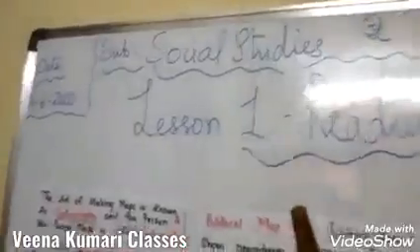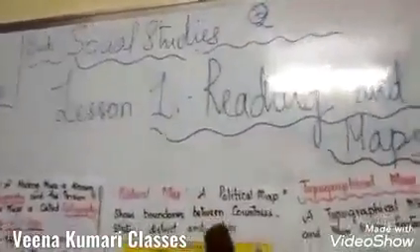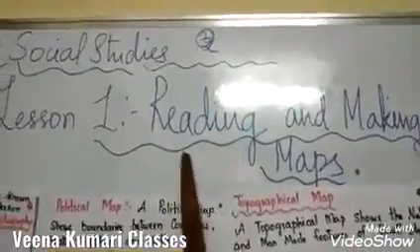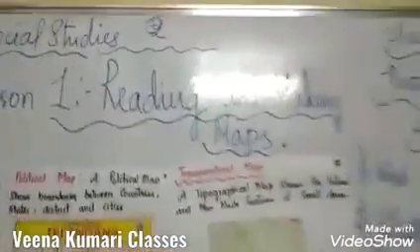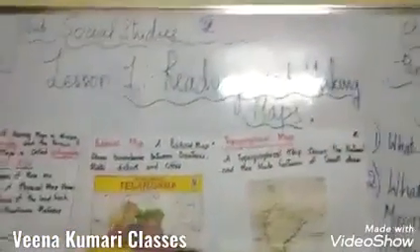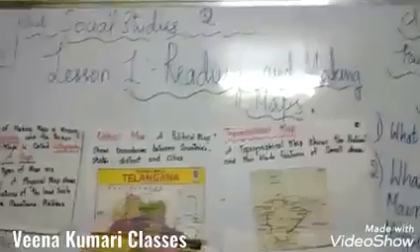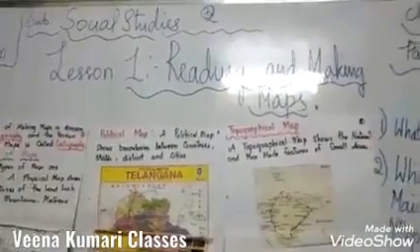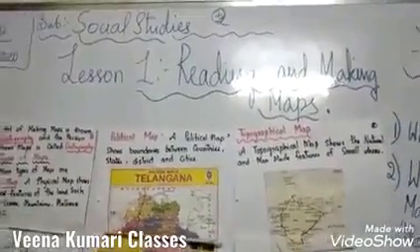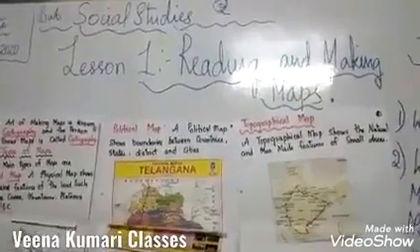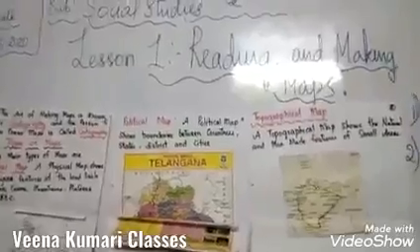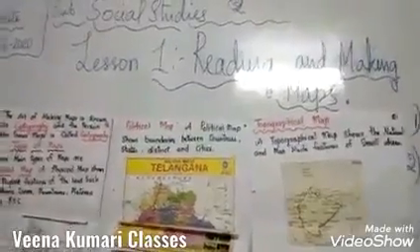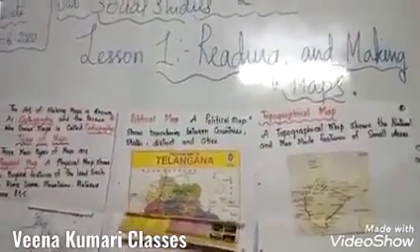Today we are going to discuss. Yesterday we already studied reading and making maps, children. Do you remember what topic we discussed yesterday? Reading and making maps. In the previous class, we discussed the earth as well as the globe, right? A map is different, a globe is different. A small location cannot be drawn on the globe. You can locate it on the maps. I told you all, I'm going to show you how to make maps. Let us see what maps actually are, children.